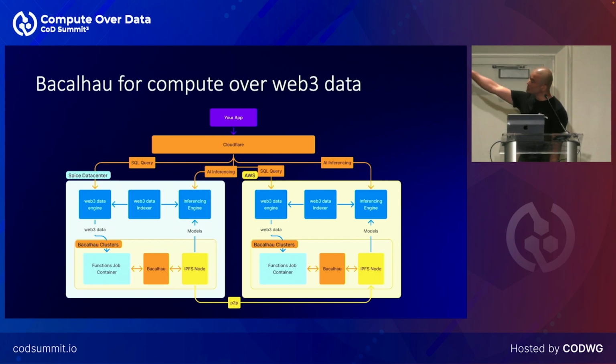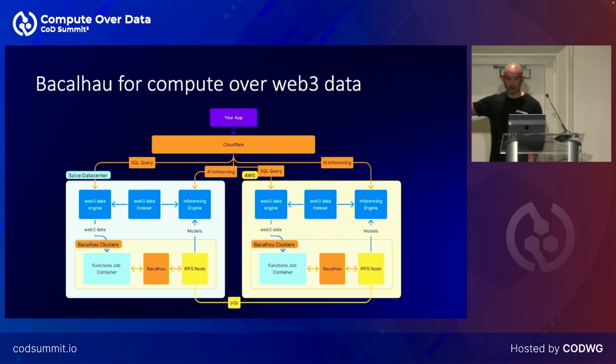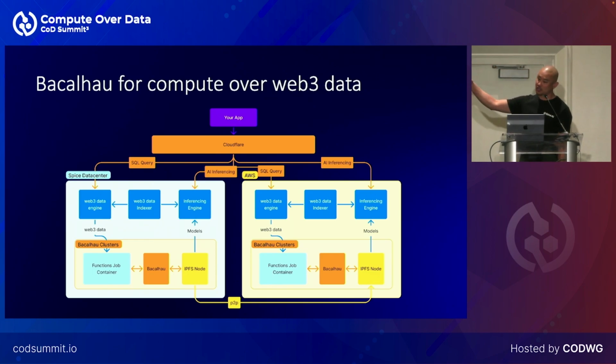But the cool thing is we can actually run our compute jobs in Bacalhau containers that will produce outputs. For example, one of the outputs that we might produce is an ML model. And we could run that in one of our data centers and then have that P2P sync back to the other data center in a content addressable way.